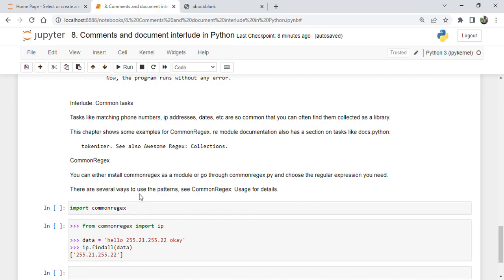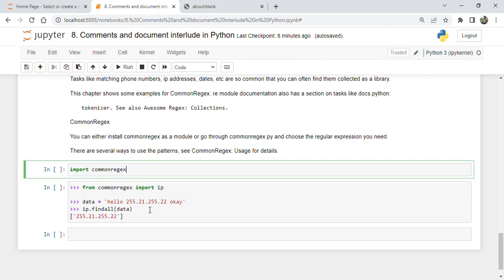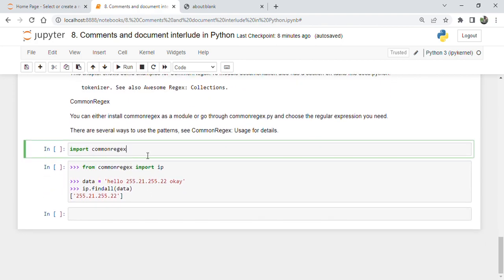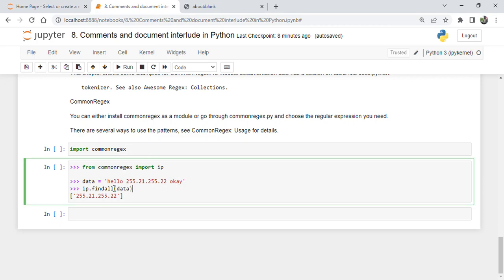There are several ways to use the pattern. See the common regex details. This is the way: from common regex import IP. Likewise, you can use date, and all the other things.